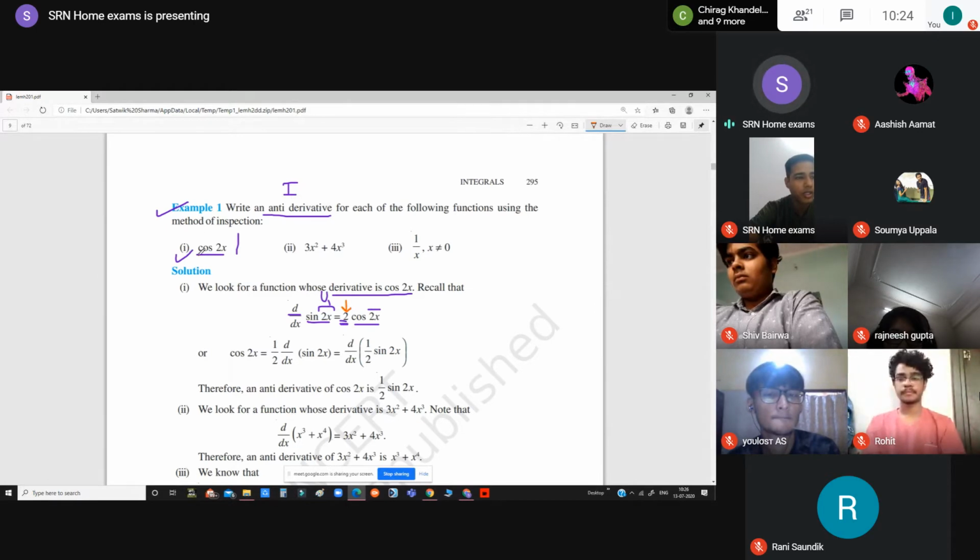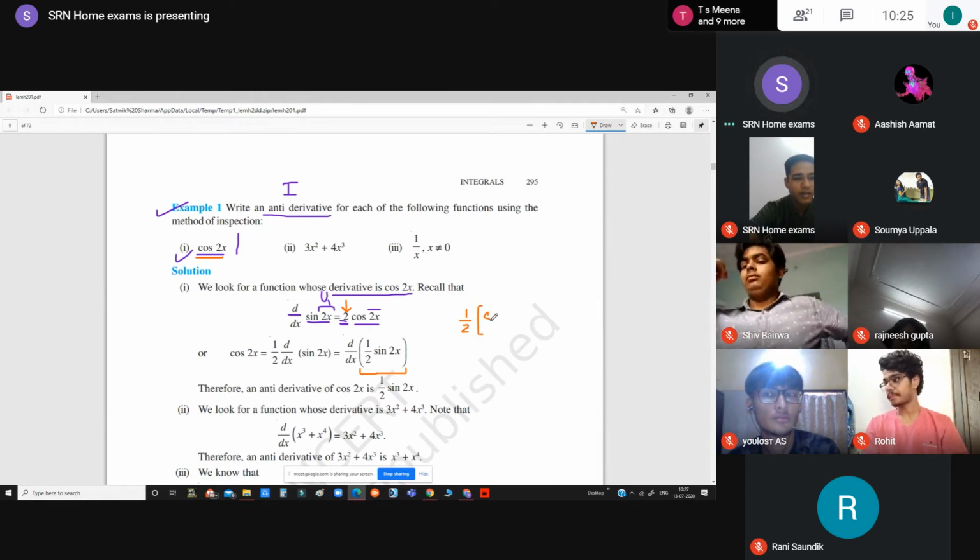You can see that your question is cos 2x only, so that means this 2 is coming as an extra factor. So we will shift it to the left hand side and we will get your answer as 1 upon 2 and then sin 2x. So if I write it down like this, 1 upon 2, and in the bracket we write sin 2x.